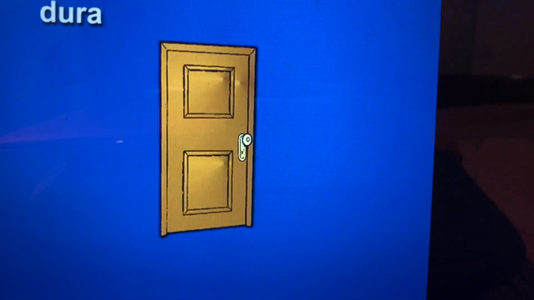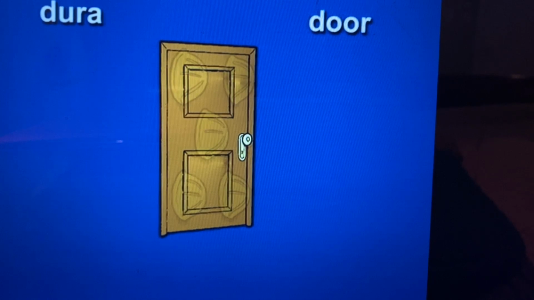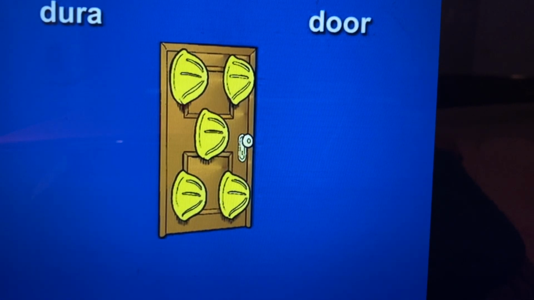And last, Dura. Dura sounds a little like door. Dura, door. Dura is still another element that means hard. So you might guess what this image will look like. The door has hard hats all over it.